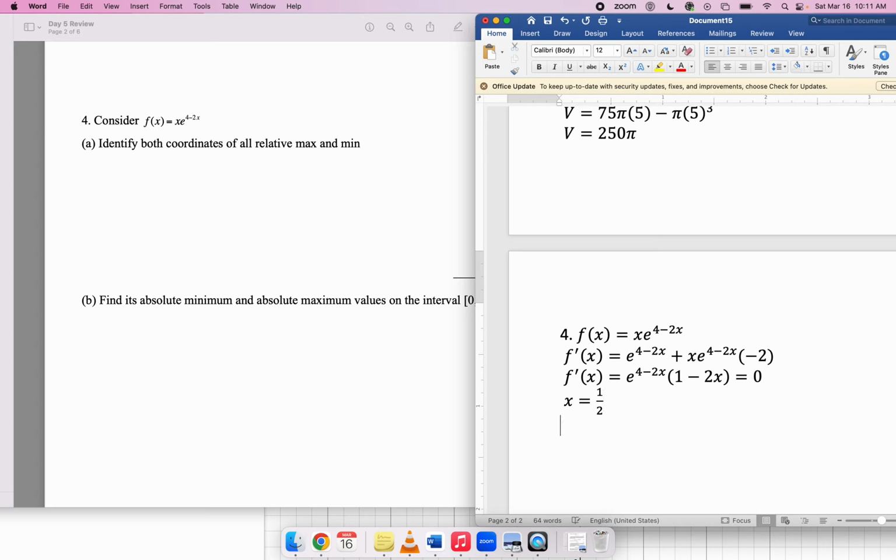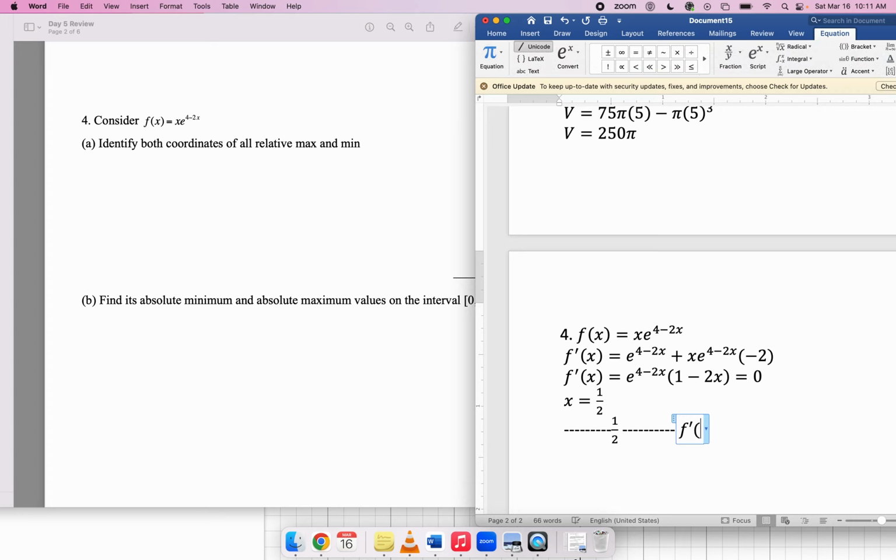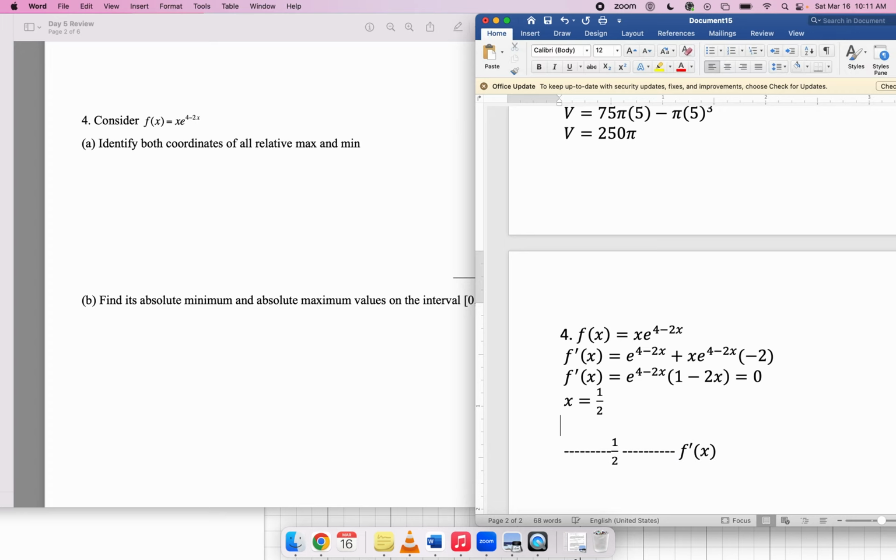Is it a local minimum or a maximum? For that, I'll do a sign analysis. So here's a sign analysis for f prime. If I imagine plugging in a number from this interval, like, I don't know, 100 or something, is it positive or negative?